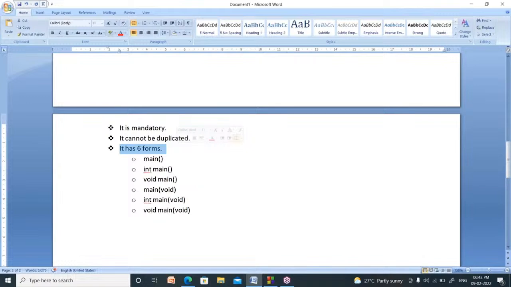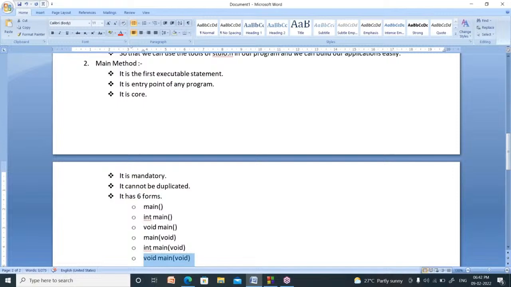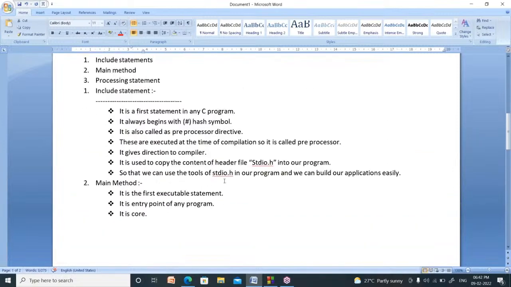It has 6 forms. How many forms does it have? 6 forms: main method, int main, void main, main of void, int main of void, main of void. There are 6 forms, right?